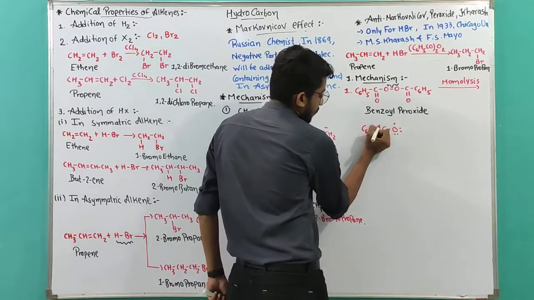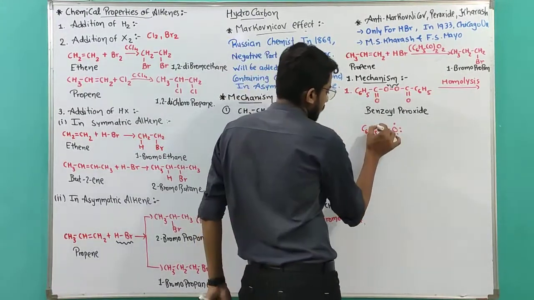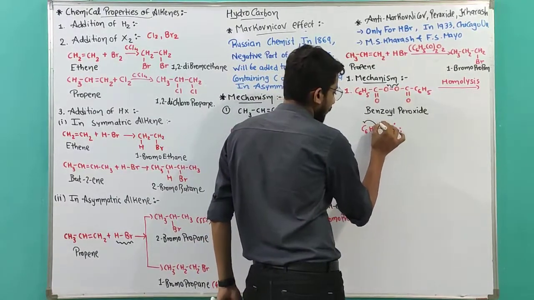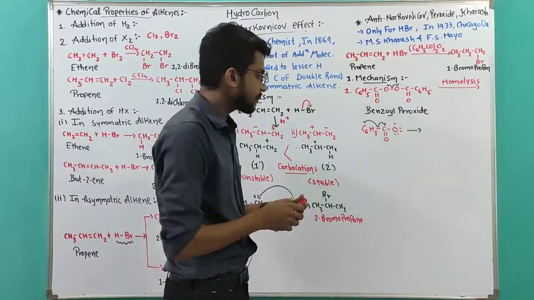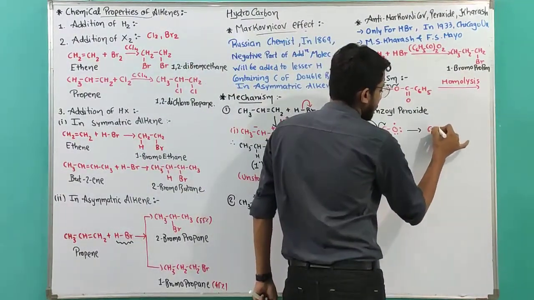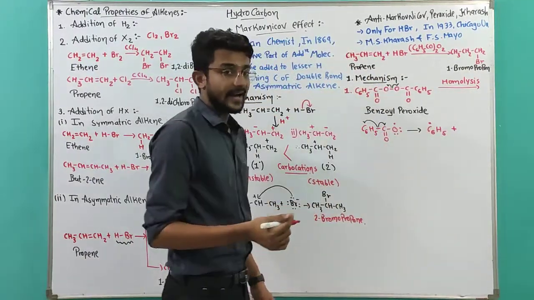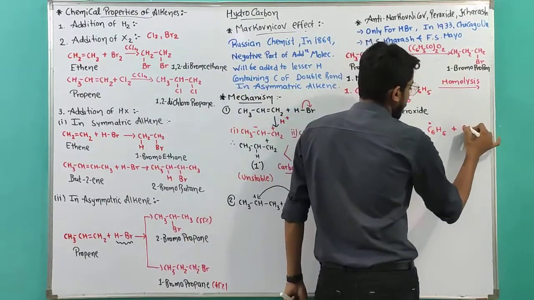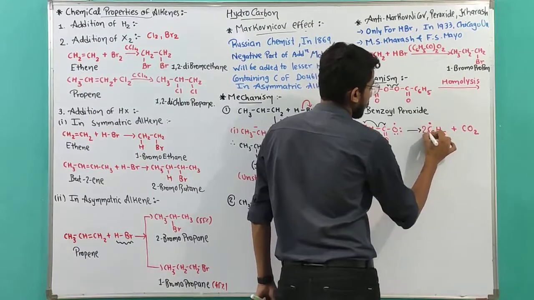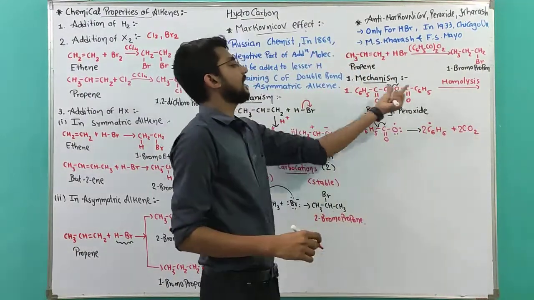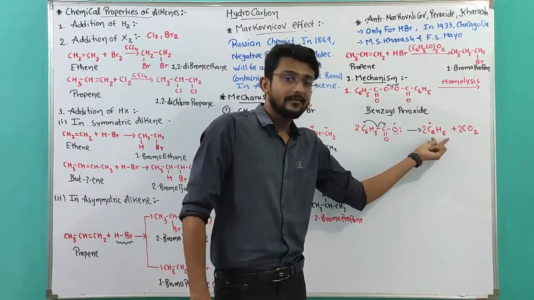So the phenyl ring and carbon bond will go under homolysis, and gives me the last product of step 1, C6H5 as a free radical, phenyl free radical, and CO2 carbon dioxide. The amount will be double because two parts are there. I am getting phenyl free radical over here.